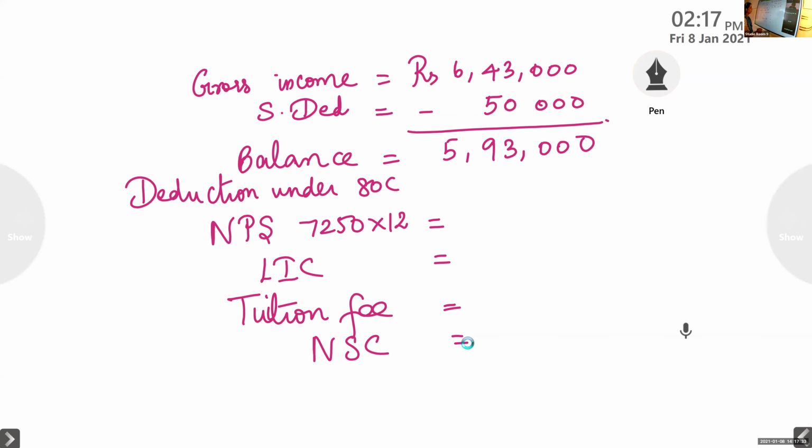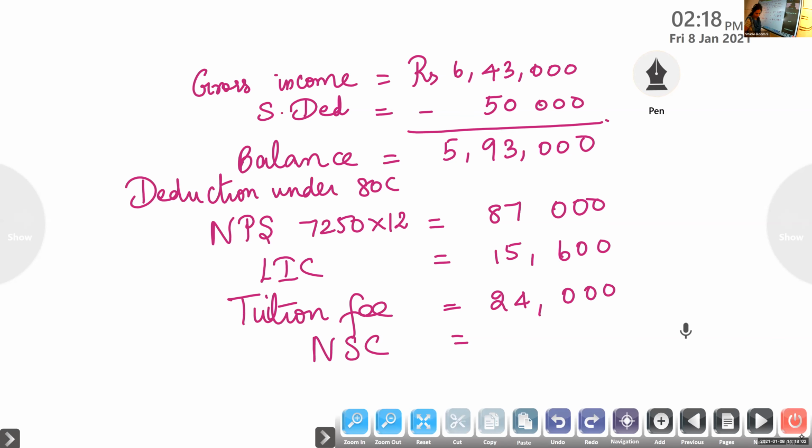What is the amount paid towards NPS? 87,000. Then the next one, for LIC premium, it is 15,600, isn't it? Then tuition fee, 24,000. Then NSC 20,000, I think. Okay. So you add all those things.